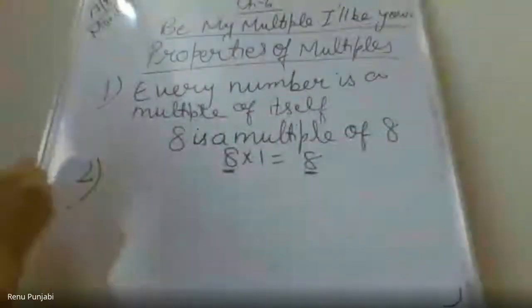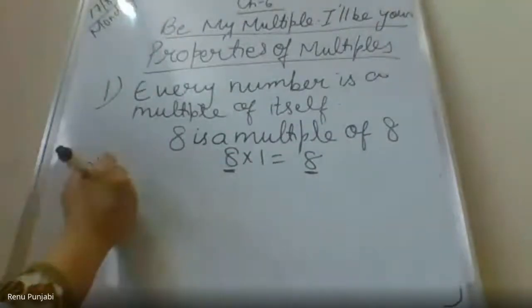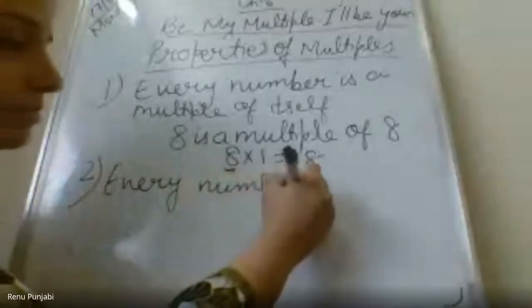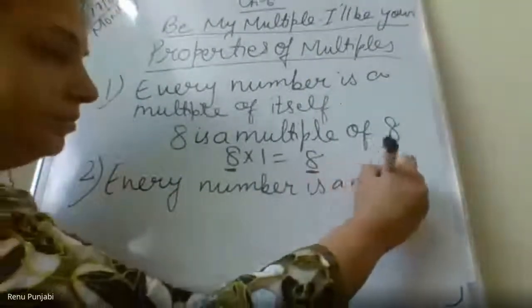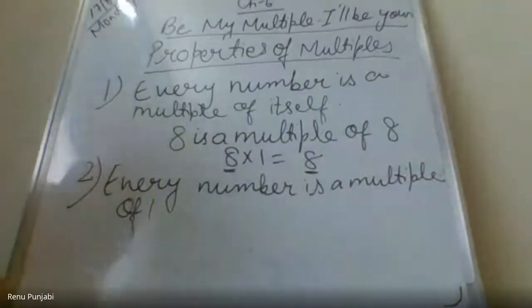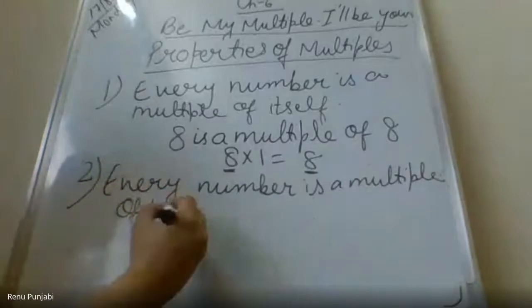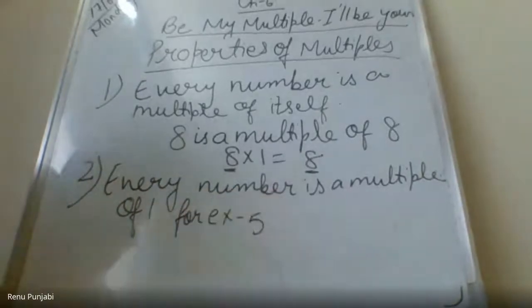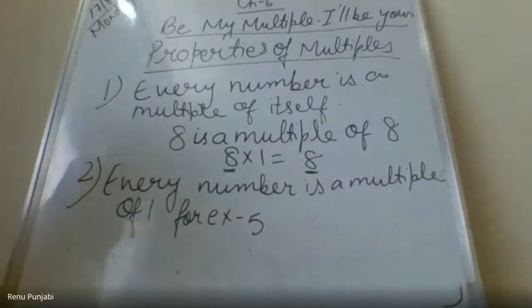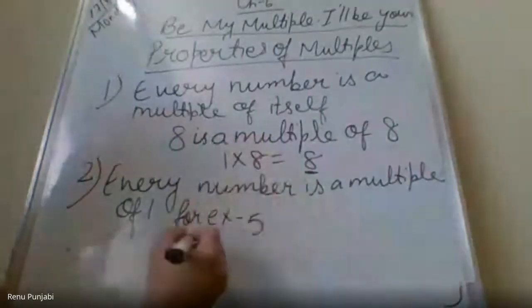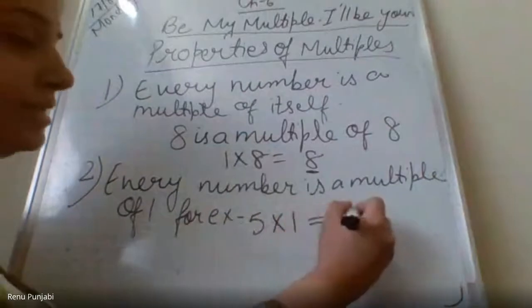Second property is every number is a multiple of 1. For example, 5 is a multiple of 1 as 5 multiplied by 1. Sorry, here you will write 1 multiplied by 8 is 8. And here you will write 5 multiplied by 1 is 5.